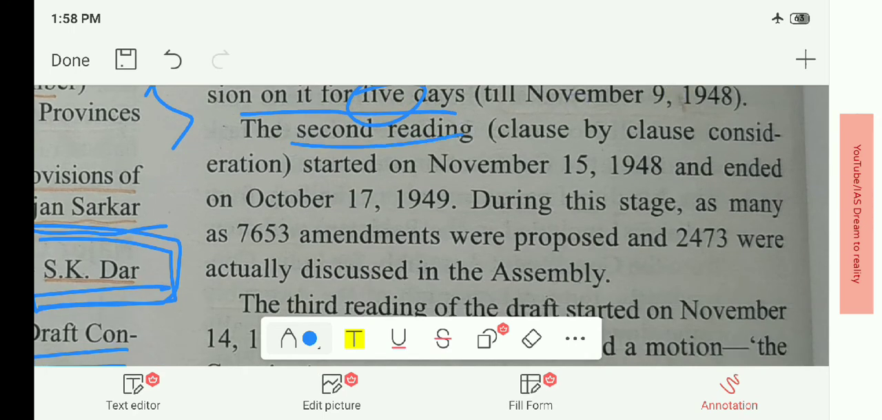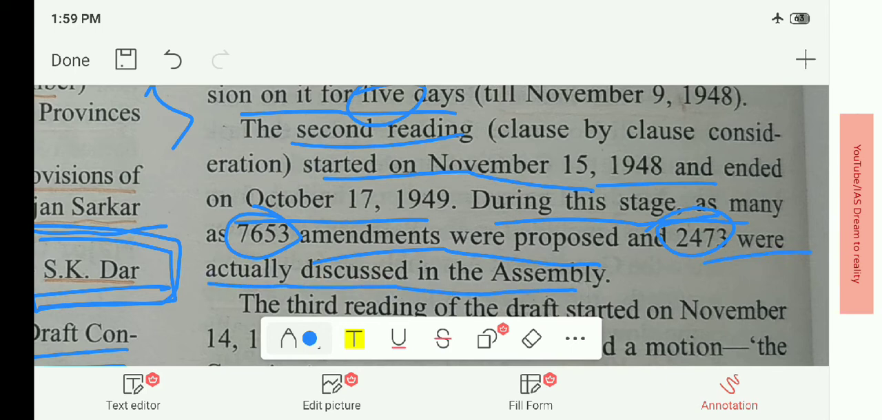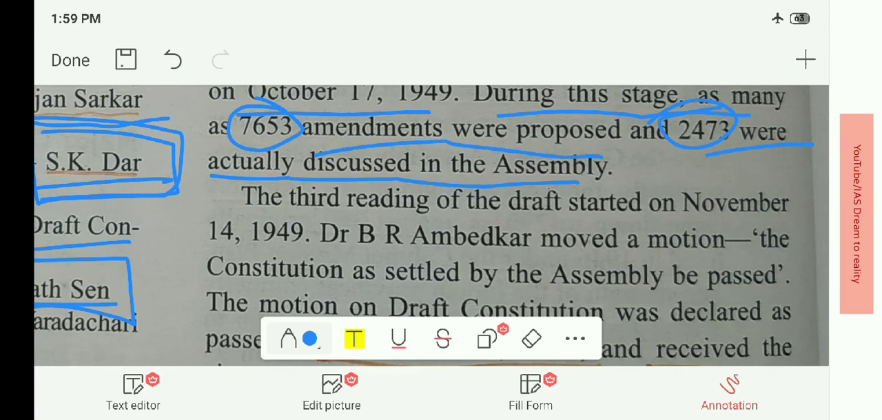The second reading started on November 15, 1948 and ended on October 17, 1949. During this stage, as many as 7,653 amendments were proposed and 2,473 were actually discussed in the Assembly. There is no need to remember all these points. I am just explaining it for your knowledge.